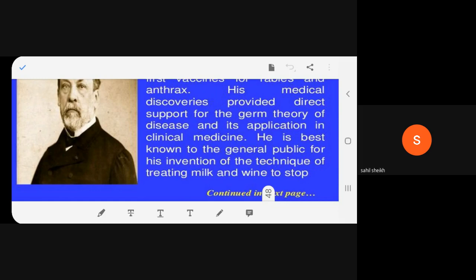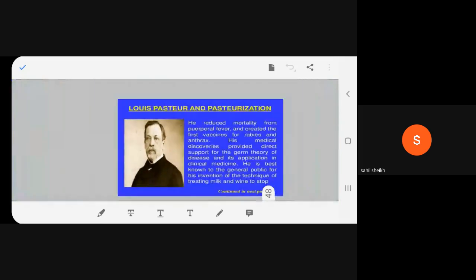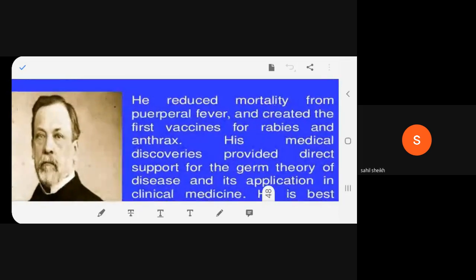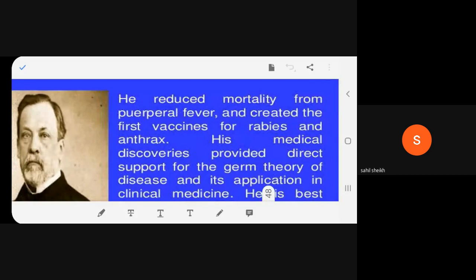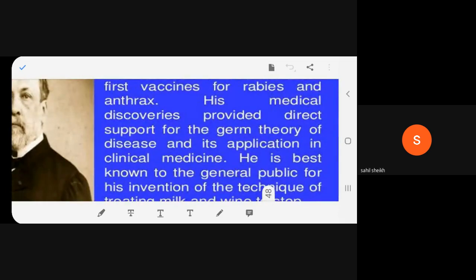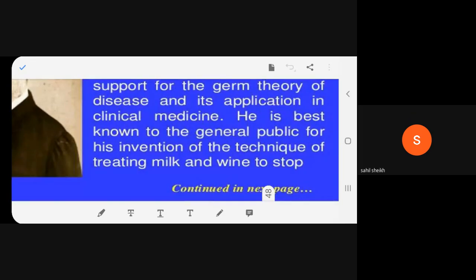He is best known to the general public for his invention of the technique of treating milk and wine to stop bacterial contamination. So what he did, he tried to reduce the death rate from puerperal fever and he made vaccines for rabies and anthrax. His discoveries also supported the germ theory of disease and that was applied in clinical medicine. He is best known for pasteurization of milk.